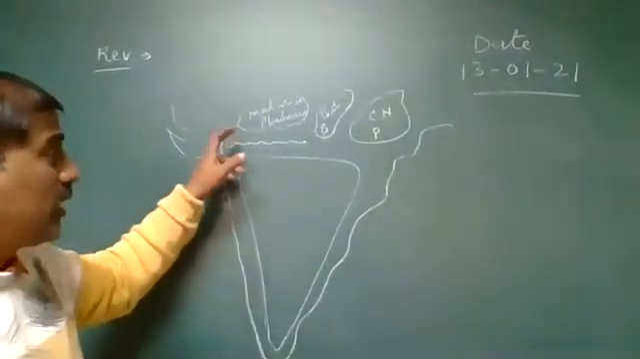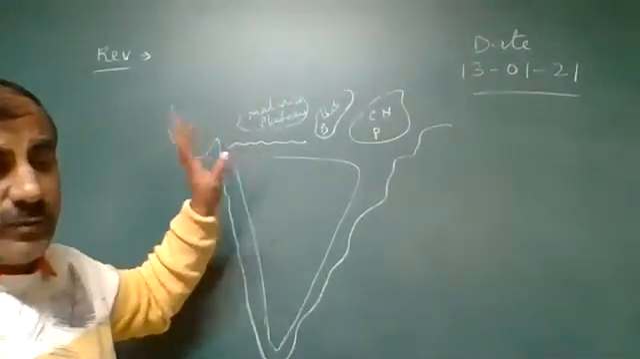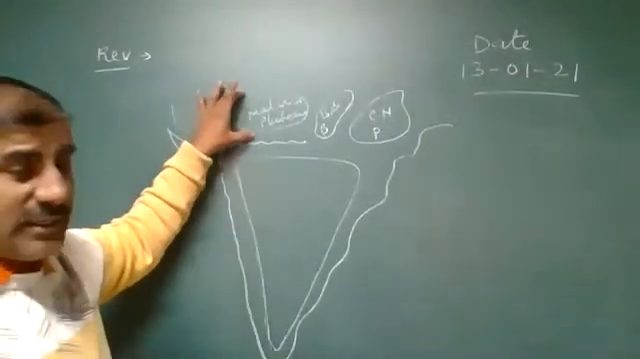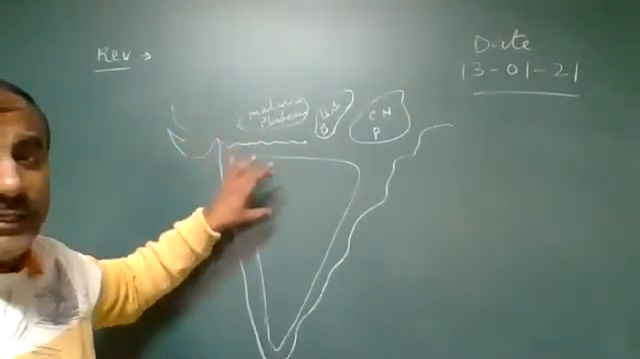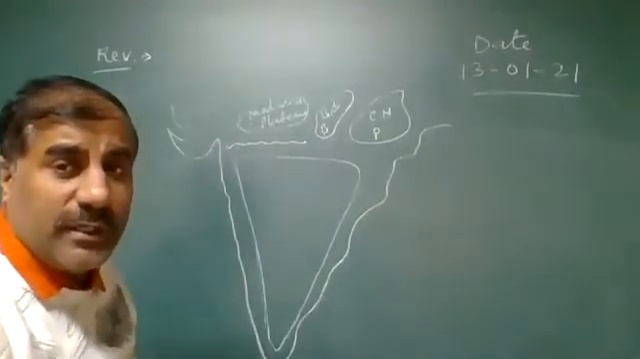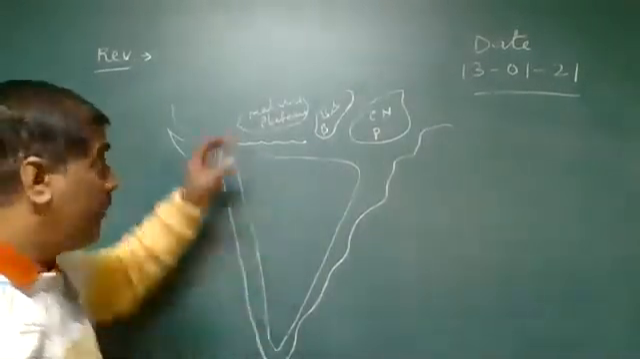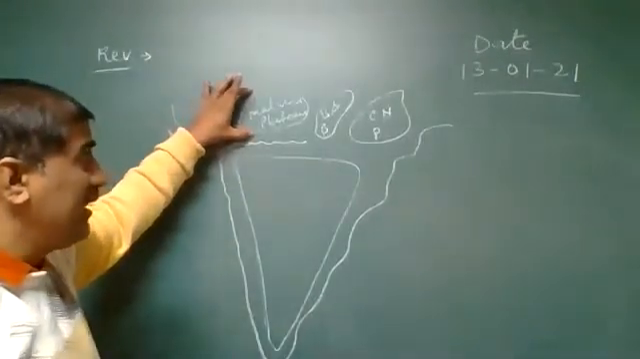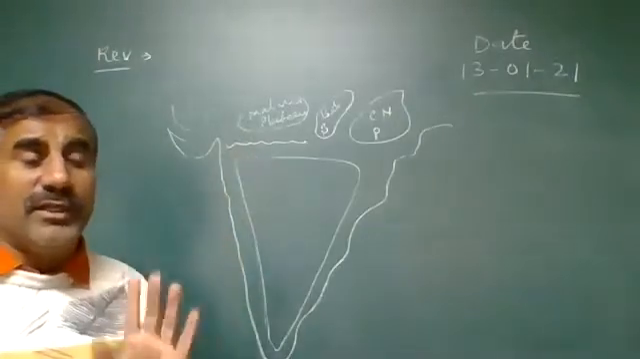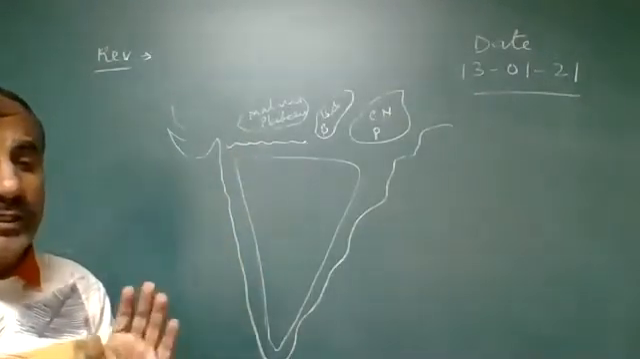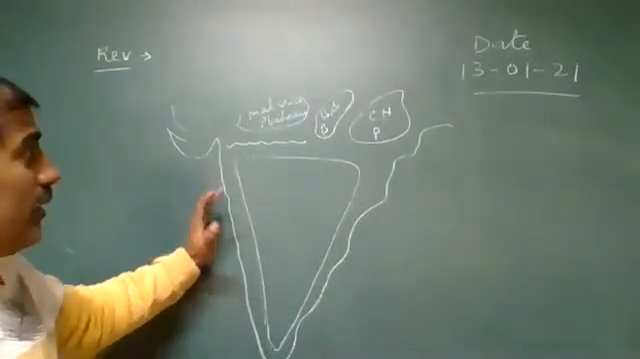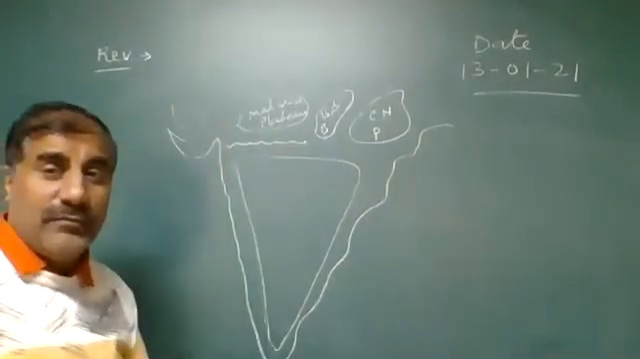So there are two classifications on the basis of the Narmada river: the Central Highland and the Deccan Plateau. The first one is known as the Central Highland, another one is known as the Deccan Plateau. That is the main classification of the Deccan Peninsula Plateau on the basis of the Narmada river.